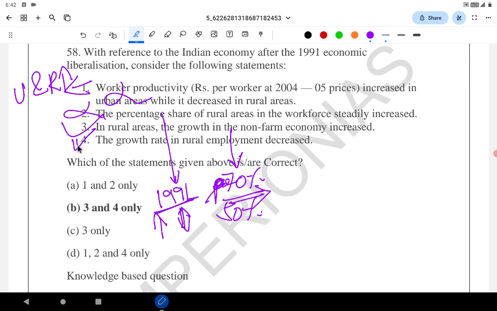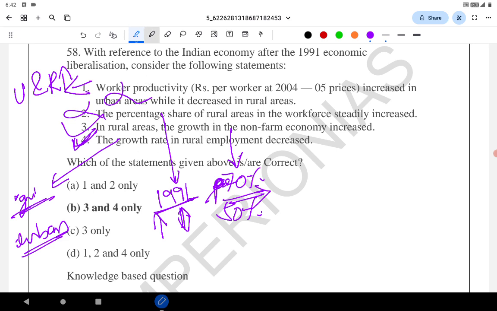This is correct, because people either did agriculture in the rural area or they moved for an employment opportunity in urban area. So the growth rate of employment in the rural area has decreased. Again, if they give a word like steadily or drastically, that statement is wrong. It decreased, 100% true. It's a basic awareness. You don't have to know anything to solve this question.